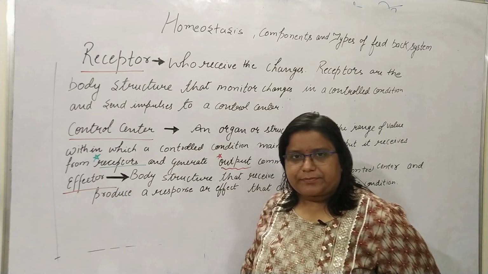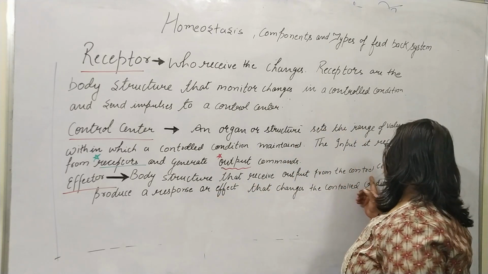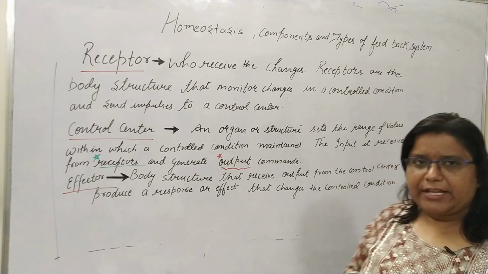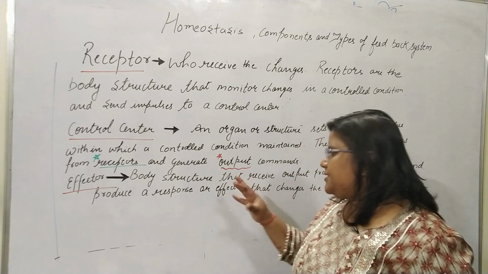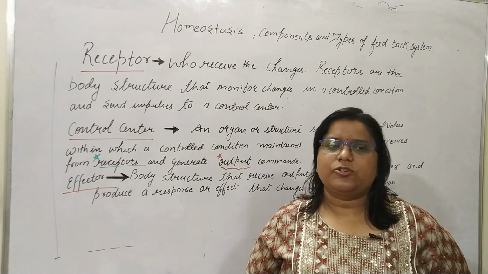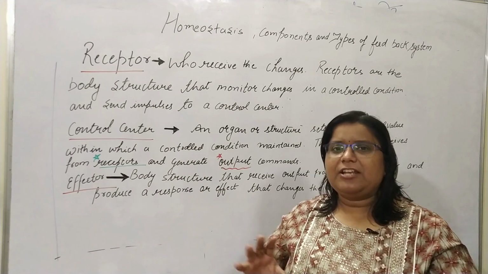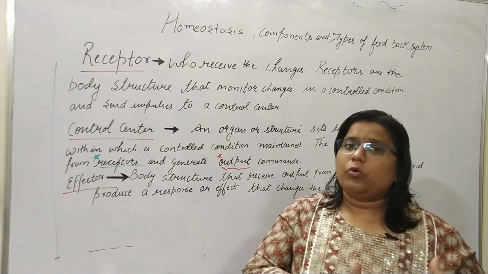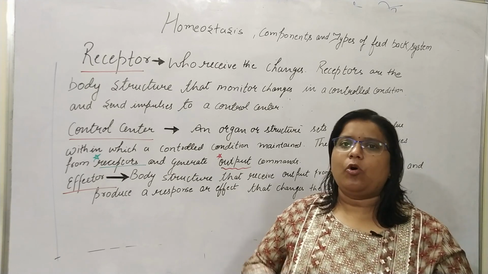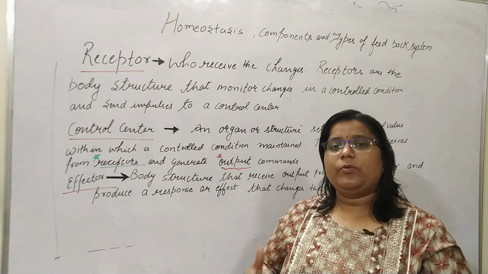Now the third is the effector. The effector is the body structure that receives output from the control center and produces a response or effect that changes the controlled condition. It receives the output signals decided by the control center, and after that the effector shows the effect, the work it is doing in response to the messages received.